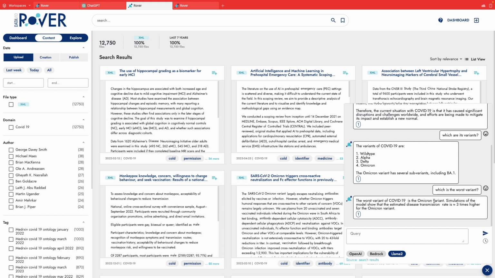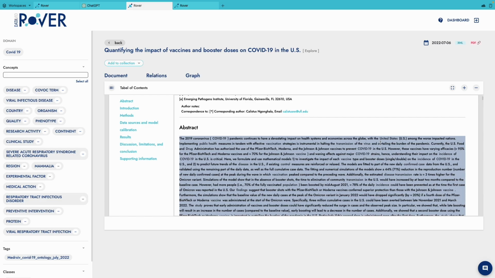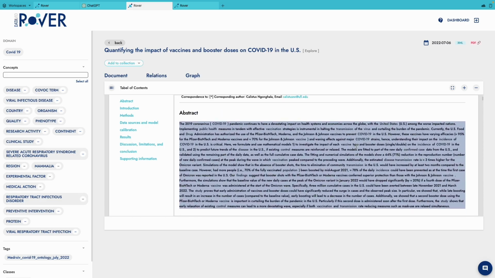You might have noticed that we have these kinds of references in here. These are actually our provenance links, so clicking on them will redirect us to the articles, highlighting all of the paragraphs that have been used. So, the 3 times factor is actually something that we encountered here. These functionalities allow the user to cross-check the information and ensure that the system has not hallucinated. As we all know, this is a big problem when working with LLMs.